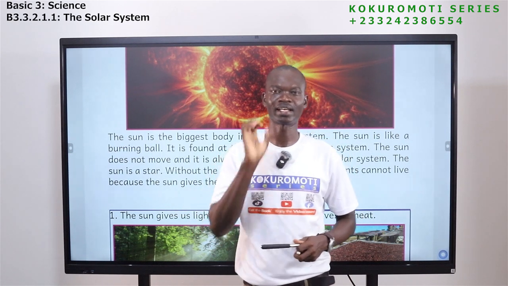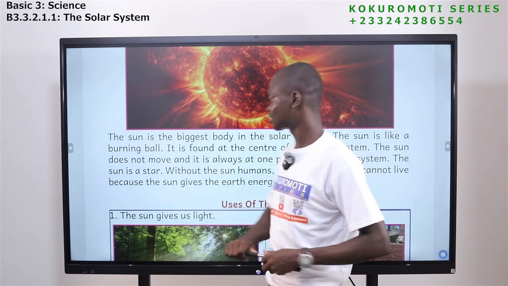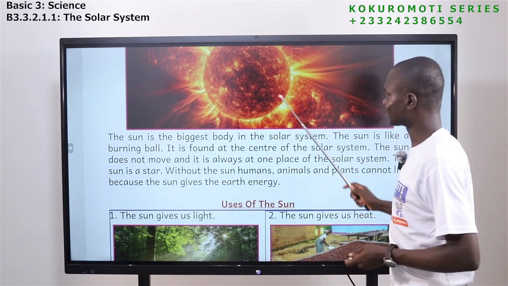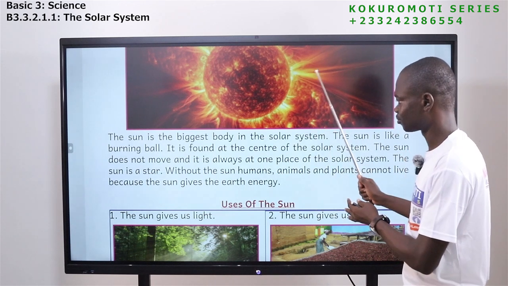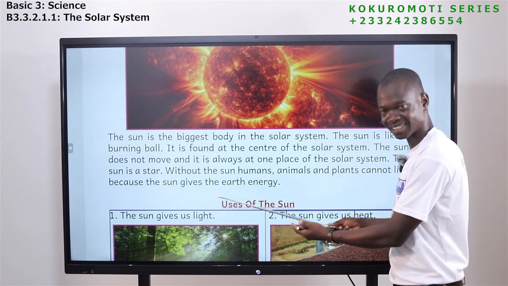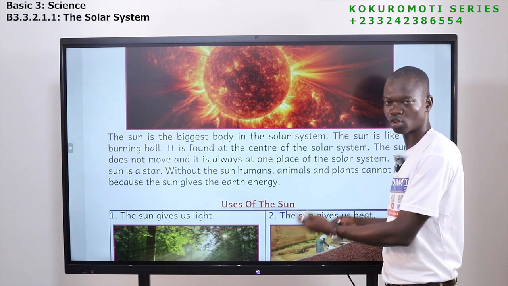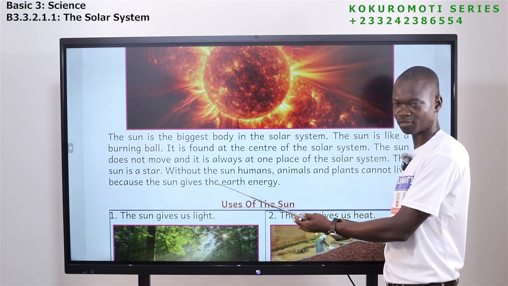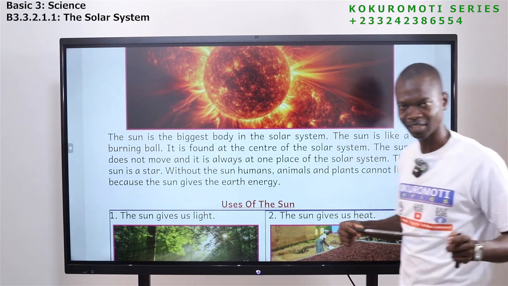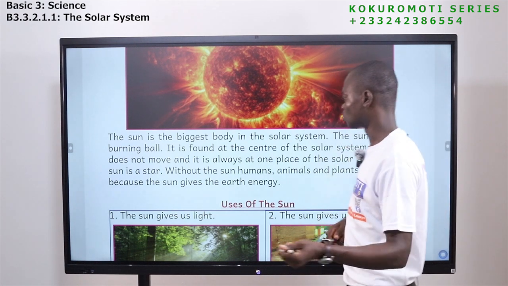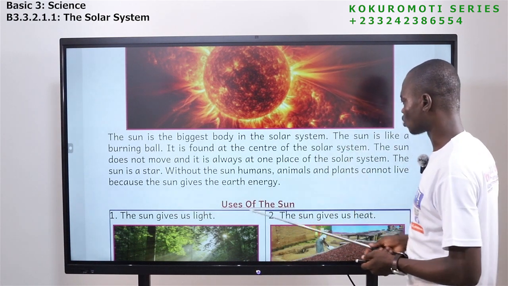It's only the earth, because the earth is able to get adequate sunlight from the sun for we human beings and living things to live. In fact, without the sun, we cannot live. So the sun gives the earth what?